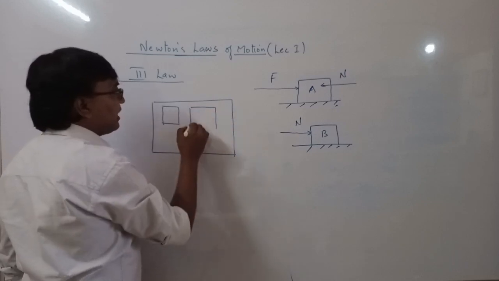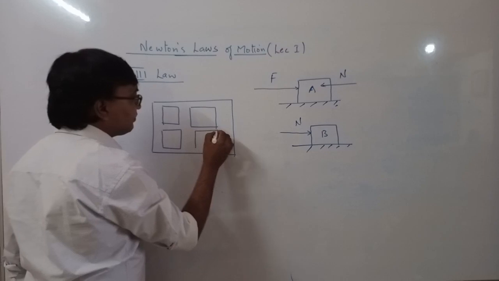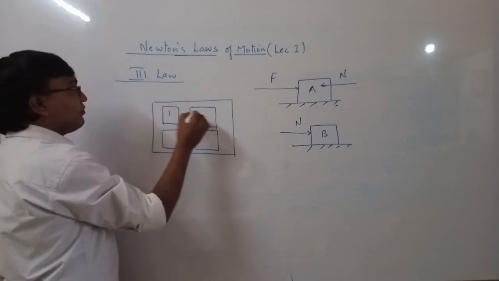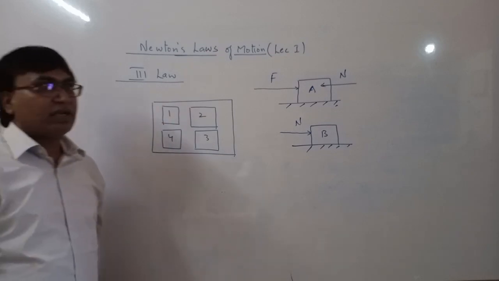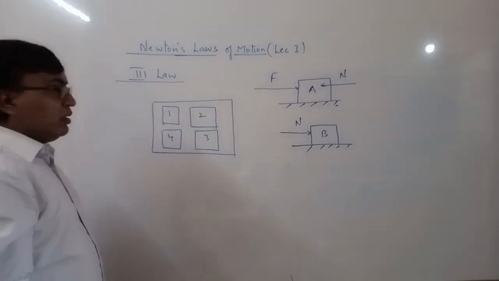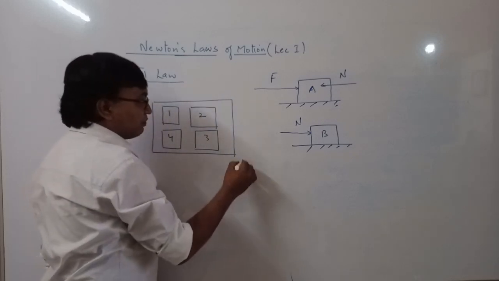We have students here in this classroom. So student 1, 2, 3, 4. There are 4 students in this classroom. Okay. Now this is a classroom.